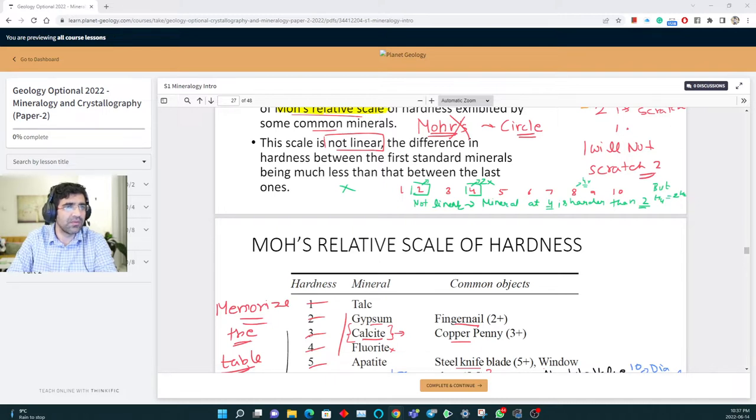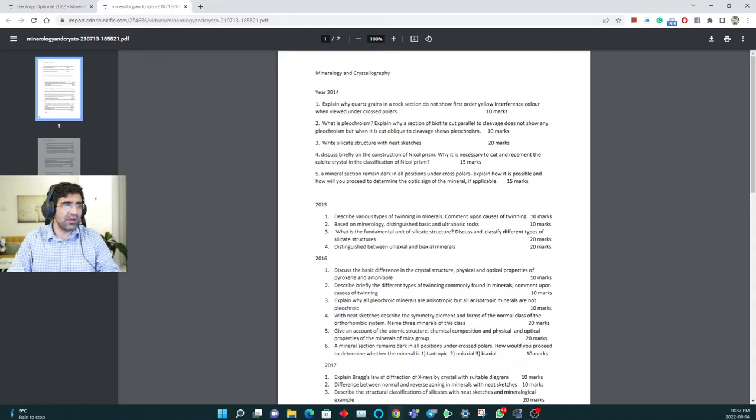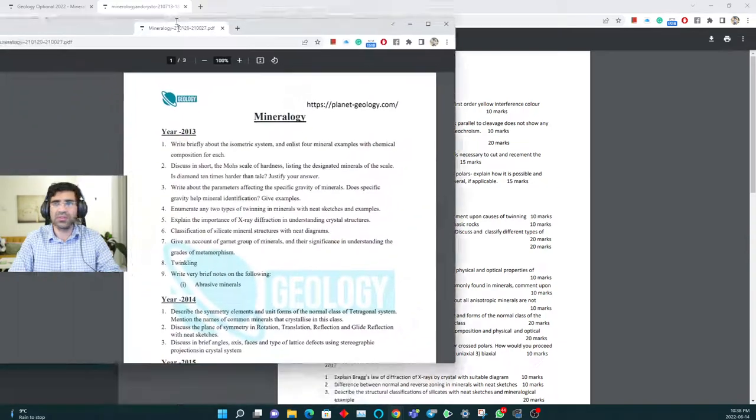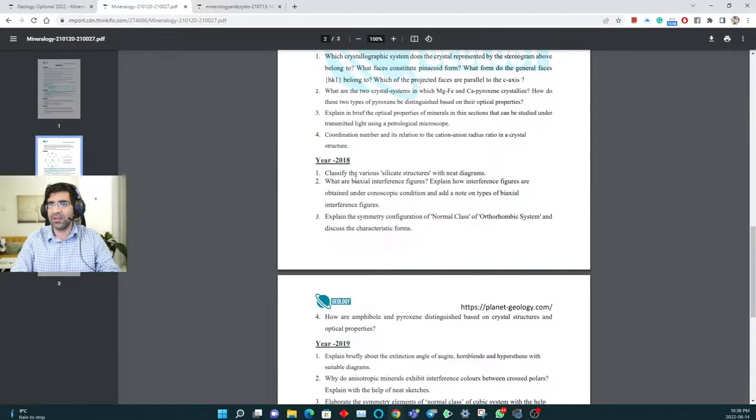Previous year questions, you all should keep revisiting every 10 or 15 days. They are the boundary of your preparation. Let me show these to you also. So this is the CSC list. The final last year's questions have not been added yet, but you will see the overall pattern of these questions. From mineralogy, 2013-14. Subject-wise also these are there.